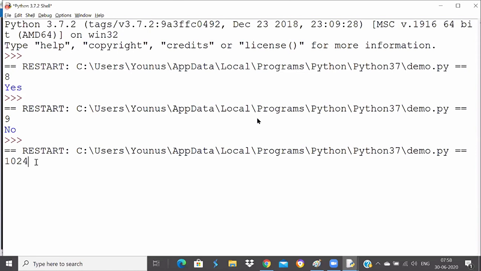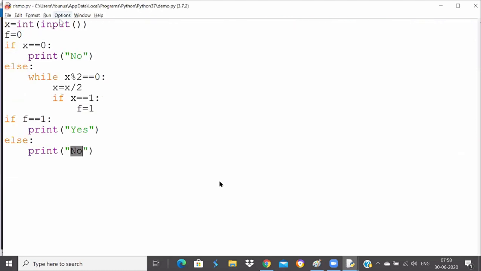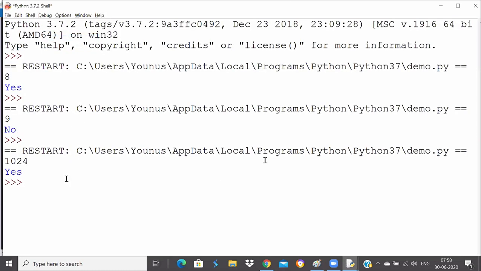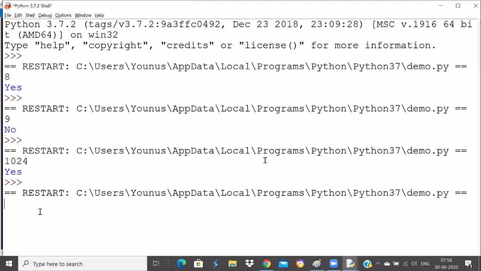We'll go for 1024. Is 1024 a power of 2? Yes, it's a power of 2. Tell me any number which is not a power of 2. Any big number. 53. Okay, I'll go with 53. So 53 is not a power of 2. It's working.